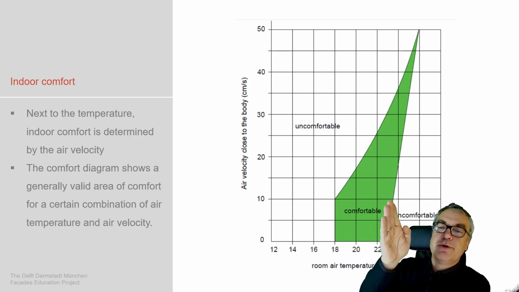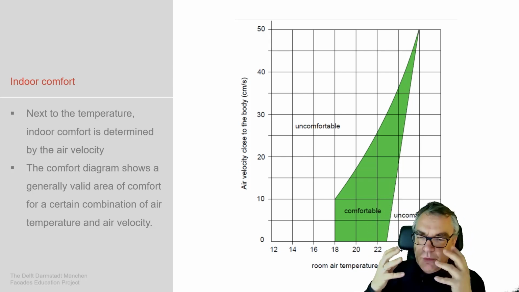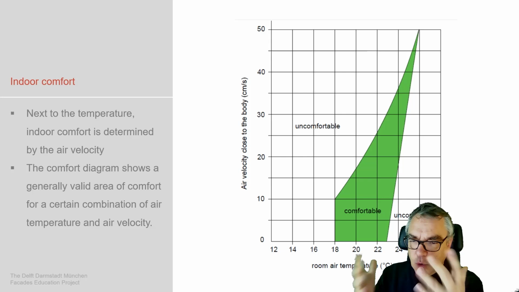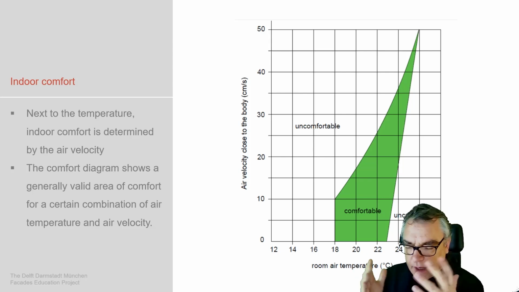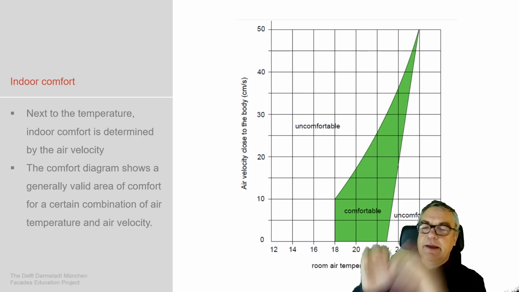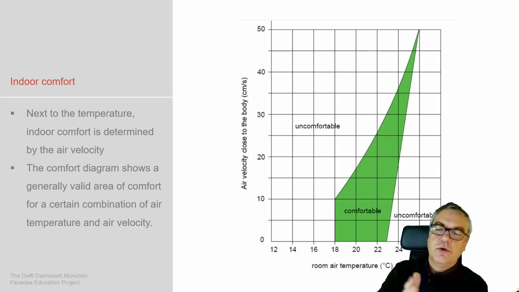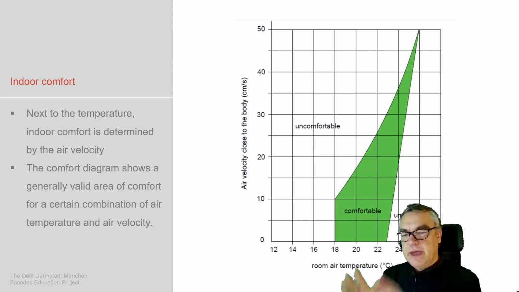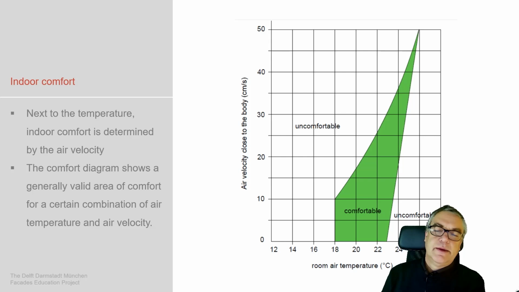We see certain temperature and speed range which we like. Actually, at a certain temperature we quite like some movement of air. It feels like cooling our surface. But if it gets too much speed, then obviously you see it's uncomfortable. If it gets too cold and too warm, it's uncomfortable as well. So we have to deal with that velocity as well.